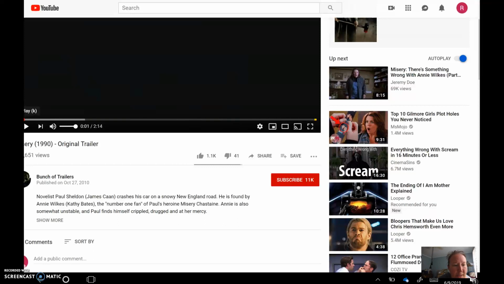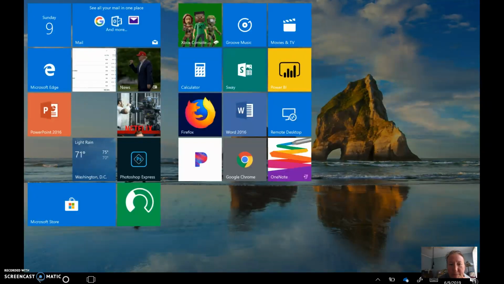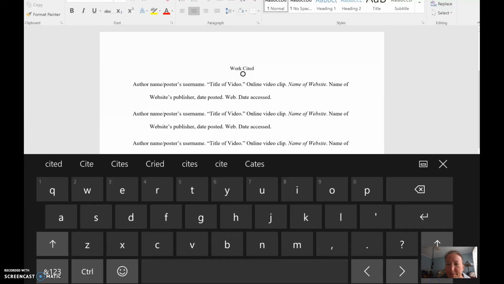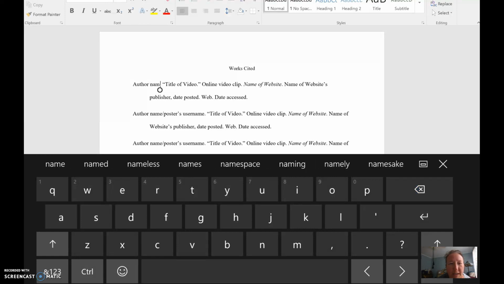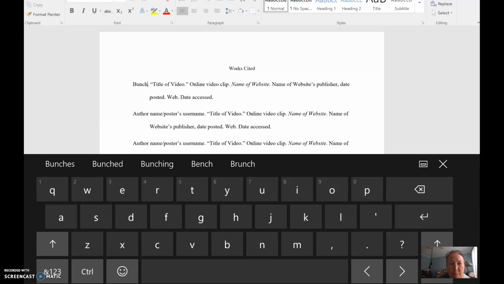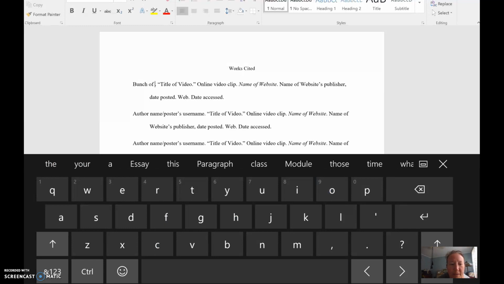Okay. All right. So I'm going to go to the template that I downloaded from the SA2 page. All right. I am going to change this. I didn't catch this, but that should be Work Cited because we have more than one. All right, so I remember that the poster's username was kind of strange. It was Bunch of Trailers.